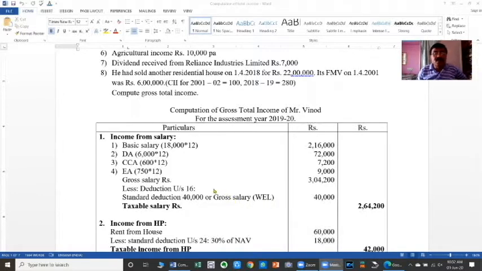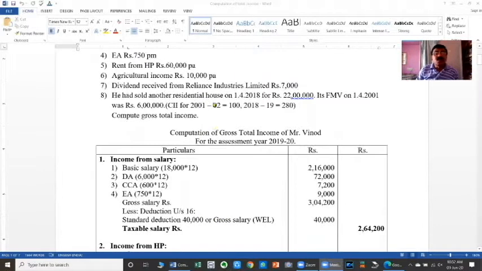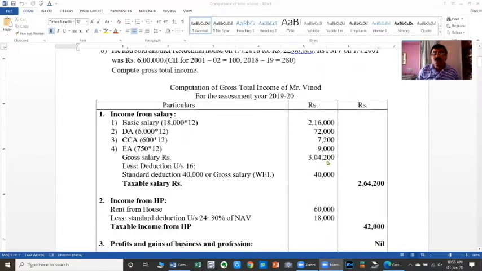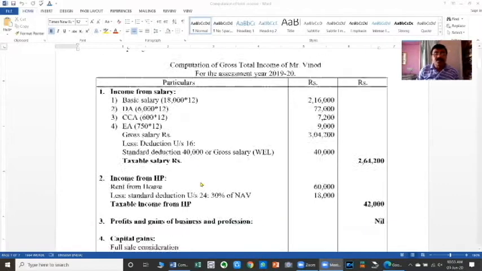The third deduction under section 16 is the professional or employment tax. Here there is no information regarding payment of professional tax by the assessee, hence that is also not available as a deduction. Therefore, the gross salary is 3,04,200 and the total deduction available under section 16 is 40,000. So 3,04,200 minus 40,000 is 2,64,200, which is the taxable salary.